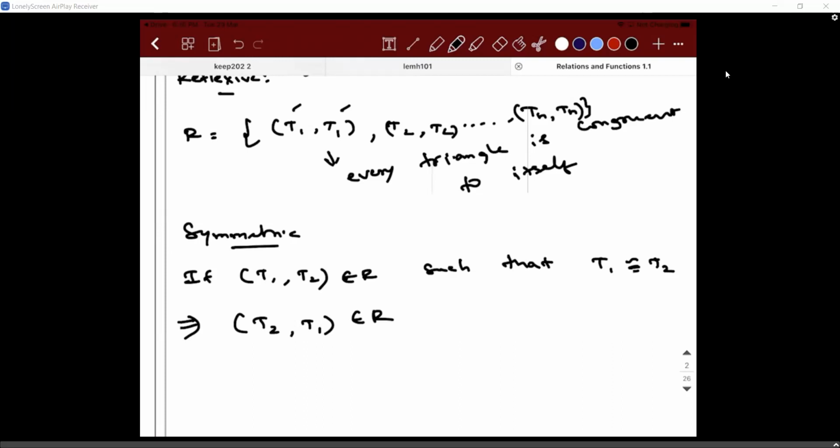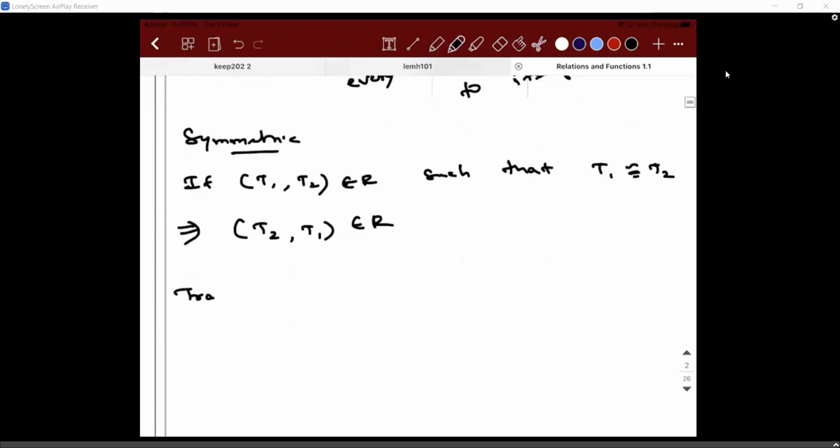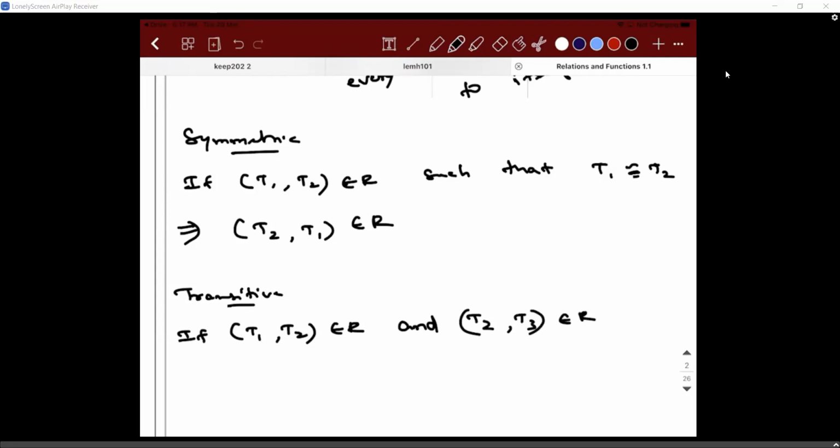Are you able to understand the meaning of the word implies? Does it make sense? Similarly, for transitive, what should happen? If (t1, t2) belongs to R and (t2, t3) belongs to R, then what is the meaning of "if"? It is something we have defined. If this exists, will the third condition also get satisfied? That is what we need to understand.